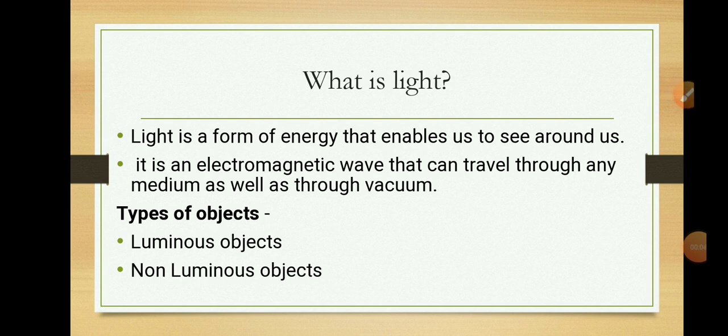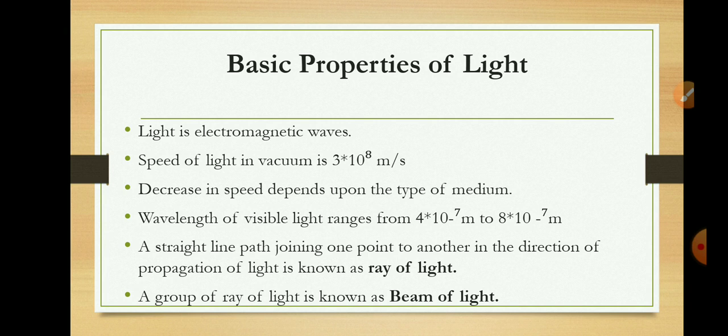Now we will discuss some basic properties of light. Just now we discussed that light is a form of energy that travels in the form of waves. Light is an electromagnetic wave. So light waves are electromagnetic waves which do not require any medium for their propagation, and so they are also known as non-mechanical waves. The speed of light in vacuum is 3 x 10^8 meters per second. It is a high speed of light.